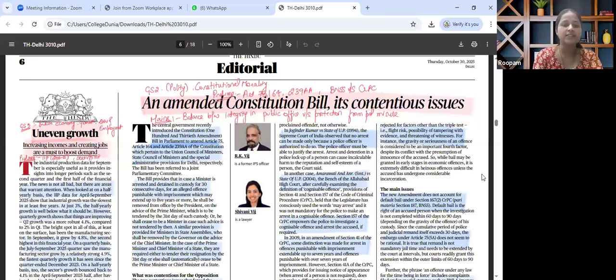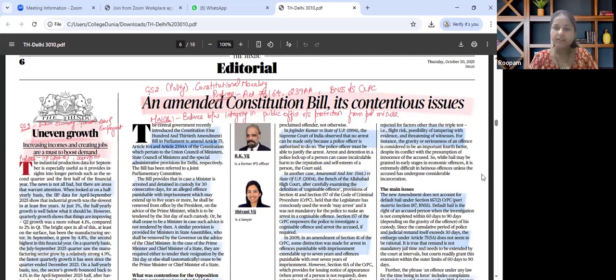The next important article in the paper that catches our attention is about an amended constitution bill and its contentious issues. While mapping this in our syllabus, it will fall under GS paper 2 polity; separation of powers and constitutional morality are the themes. The key theme discussed is that this bill mandates automatic removal of ministers detained for 30 days or more. It raises concerns of misuse of arrest power and a threat to federal balance.